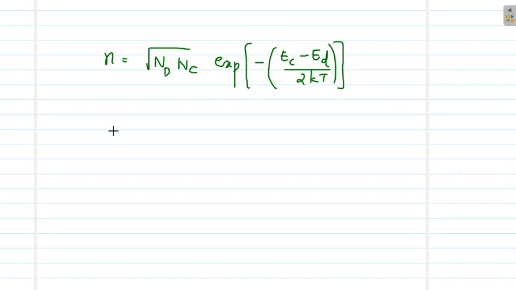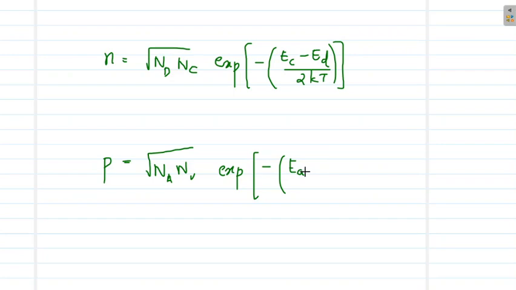Similarly, in the case of a p-type semiconductor, the concentration of holes can be derived as root of Na into Nv into exponential minus of (Ea minus Ev) divided by 2kT. So these are the general equations for the electron concentration and hole concentration in an n-type and p-type semiconductor.